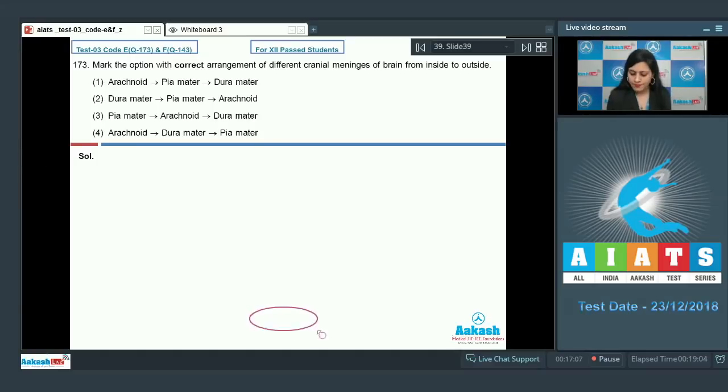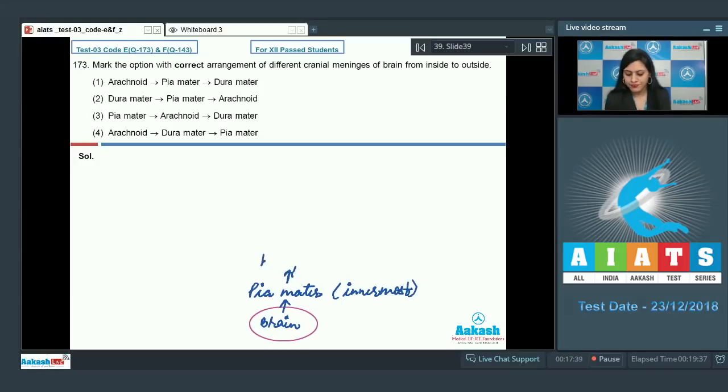So if this is your brain, from brain to outside, the innermost cranial meninx is pia mater, and this is followed by arachnoid, and then by dura mater, which is an outermost cranial meninx.